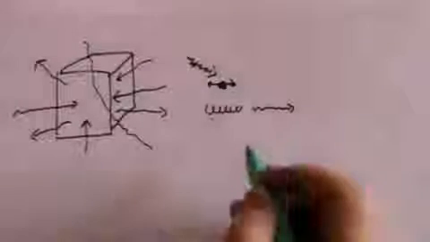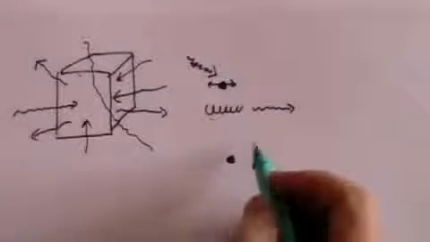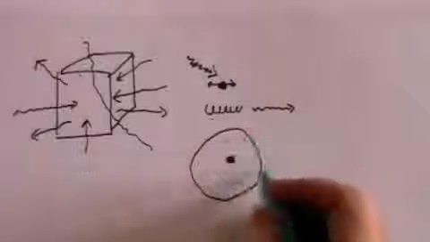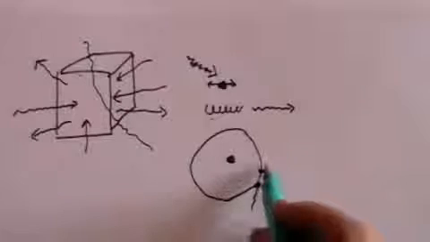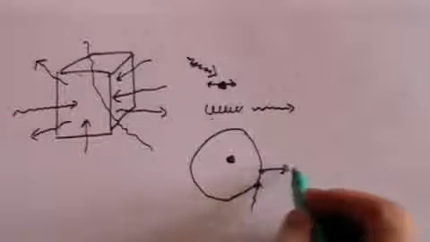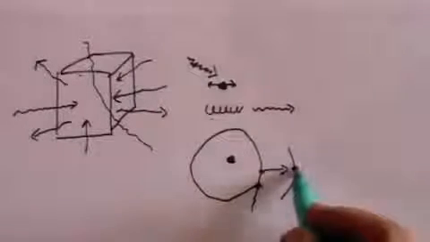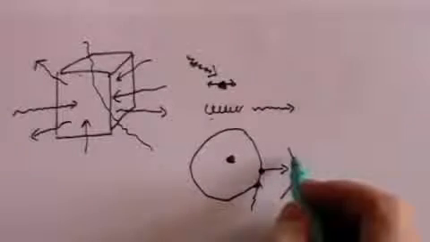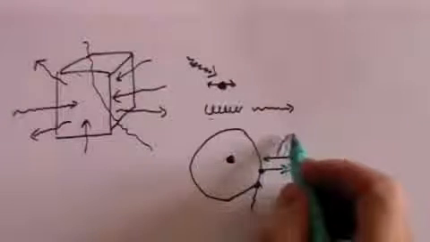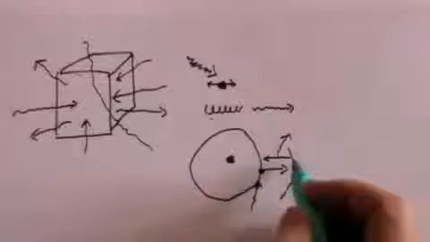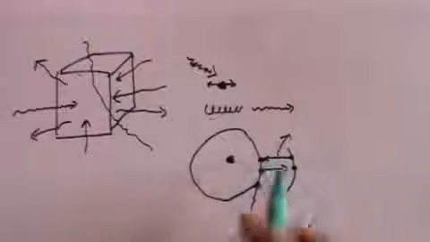We now know, of course, that what is actually happening is that the atom, which consists of a small nucleus with orbiting electrons, is hit by a photon that comes in and transfers its energy to the electron, and promotes the electron to a higher energy orbit. But then that electron wants to get back to a lower energy state, and so it falls back down again at a later time, and in doing so it emits a photon of energy, which will exactly equal the energy between the outer orbit and the inner orbit.